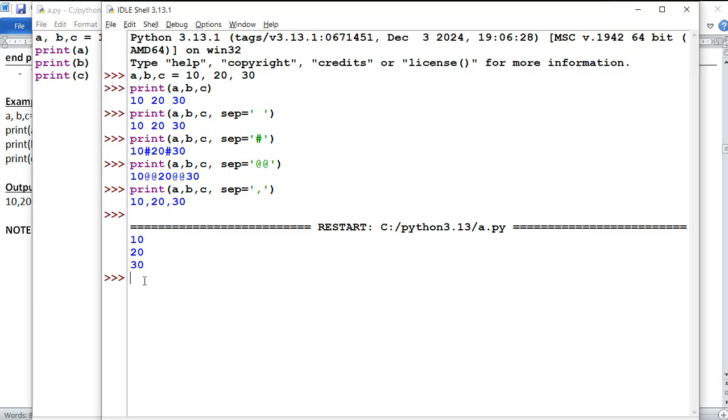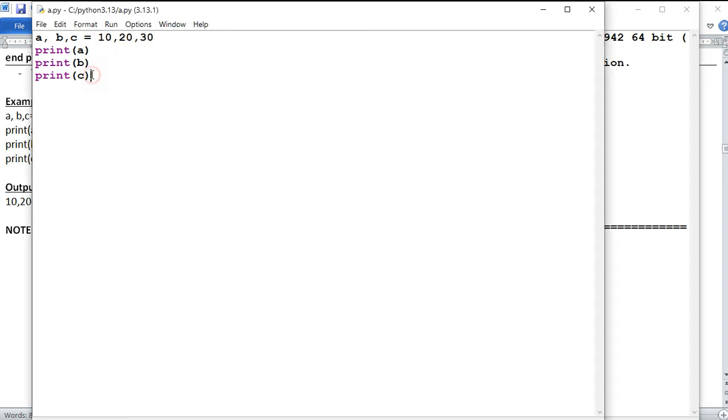Now what happens is this print statement is printing on separate lines. How does it work? Every print statement uses the end parameter. The default end parameter value is backslash n. Backslash n means the cursor moves to the next line.